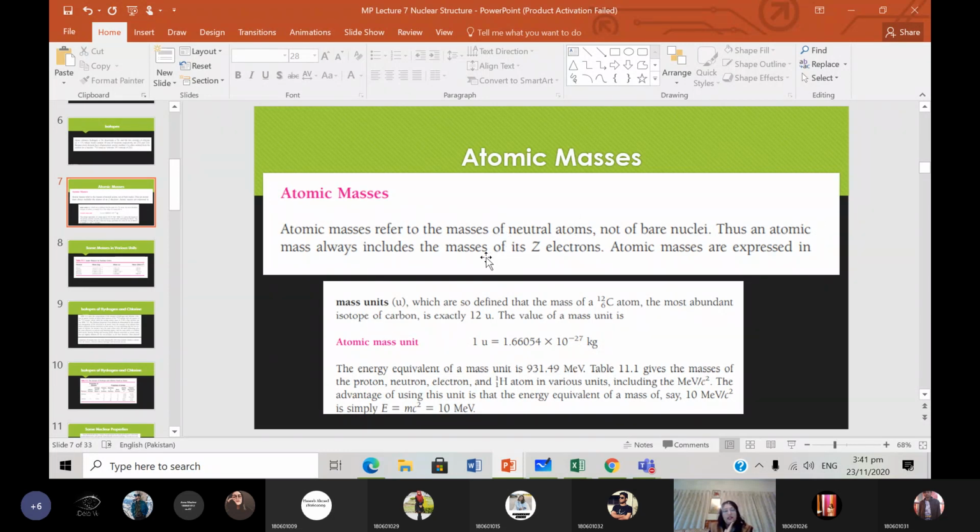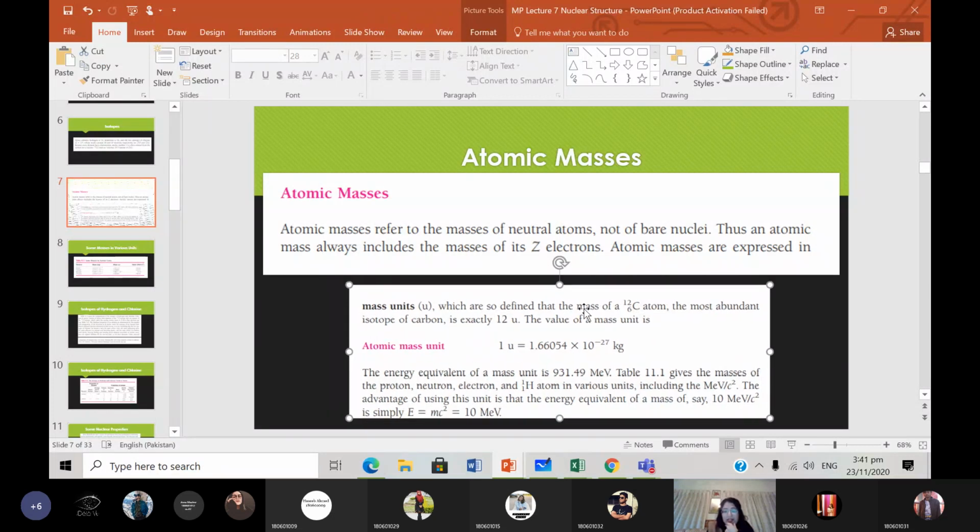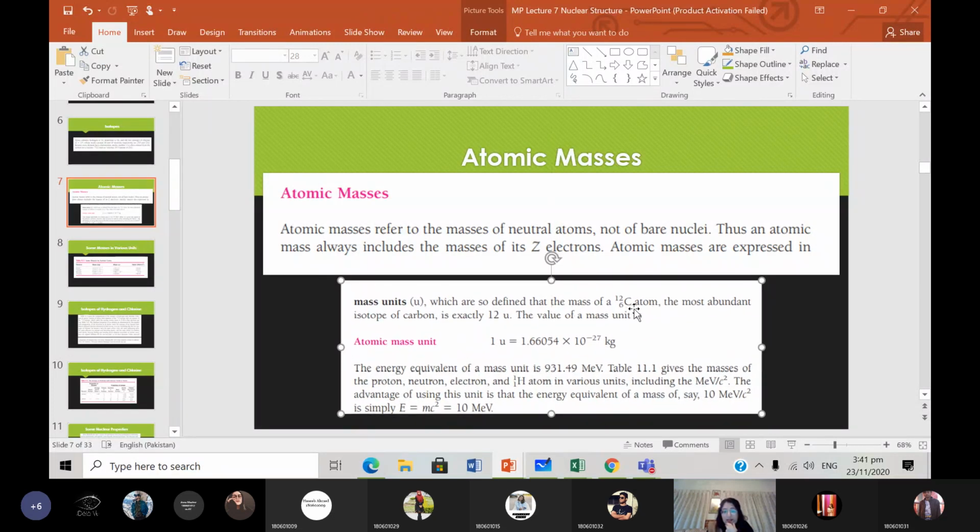So it will always include the mass of the Z electrons that are there as well. Atomic masses are expressed in mass units, which is U, okay? And what is the definition of a mass unit? 1 atomic mass unit is defined as 1.66 times 10 raised to the power minus 27 kilograms, which is defined as the mass of a carbon-12 atom. The most abundant isotope of carbon is exactly 12 U, atomic mass unit.